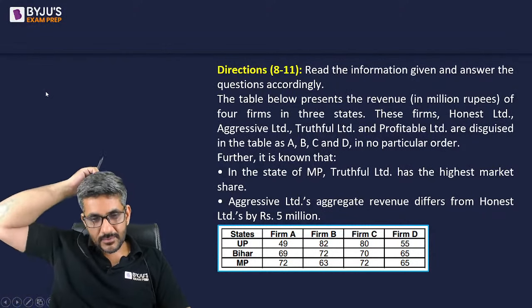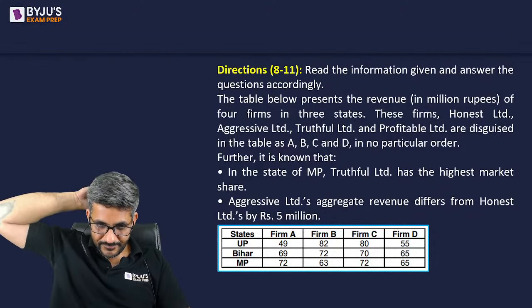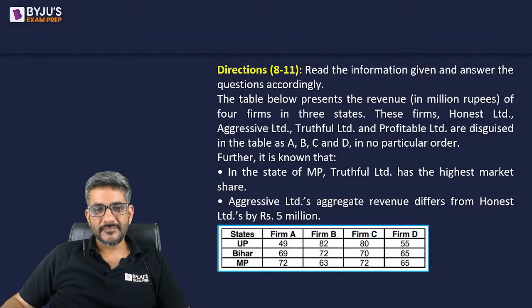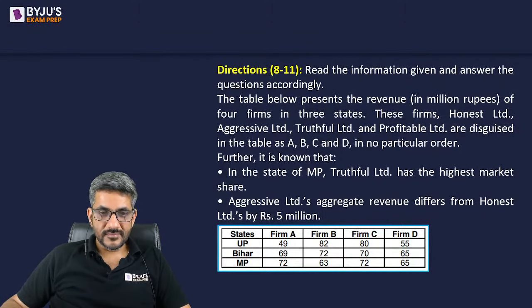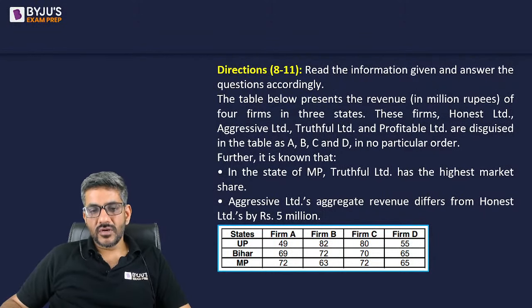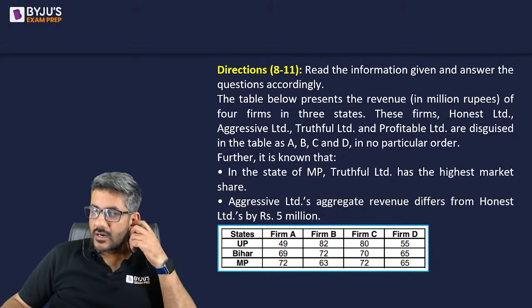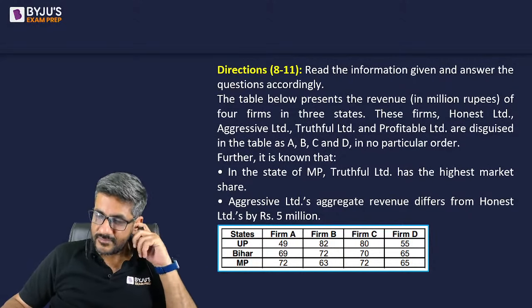Here I have question number 8 to question number 11. One data set for that. The table below presents the revenue of 4 firms in 3 states. These firms are honest, aggressive, truthful, and profitable, and they are disguised in the table as ABCD in no particular order. It is known that, now there is some more information, the revenues are given according to the different states.